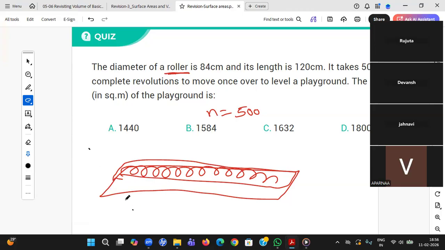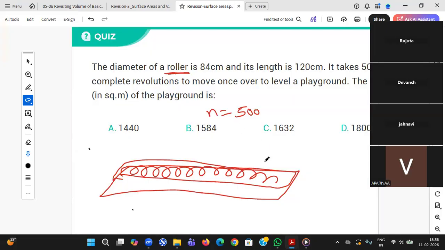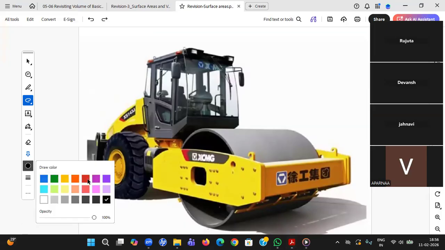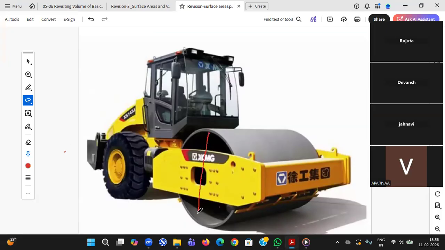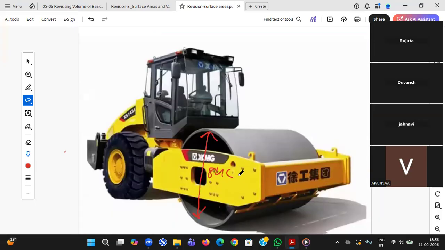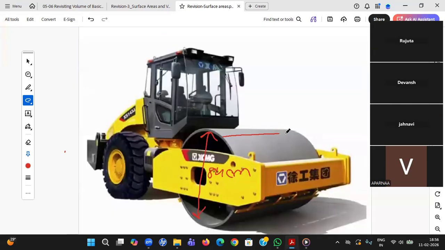Okay, you all know the roller, right? This is what the roller is. So he's speaking about this. Diameter of the roller is 84, student. Diameter means from here to here, which is nothing but 84 centimeters. And the length means this one, beta. How much? 120 centimeters.